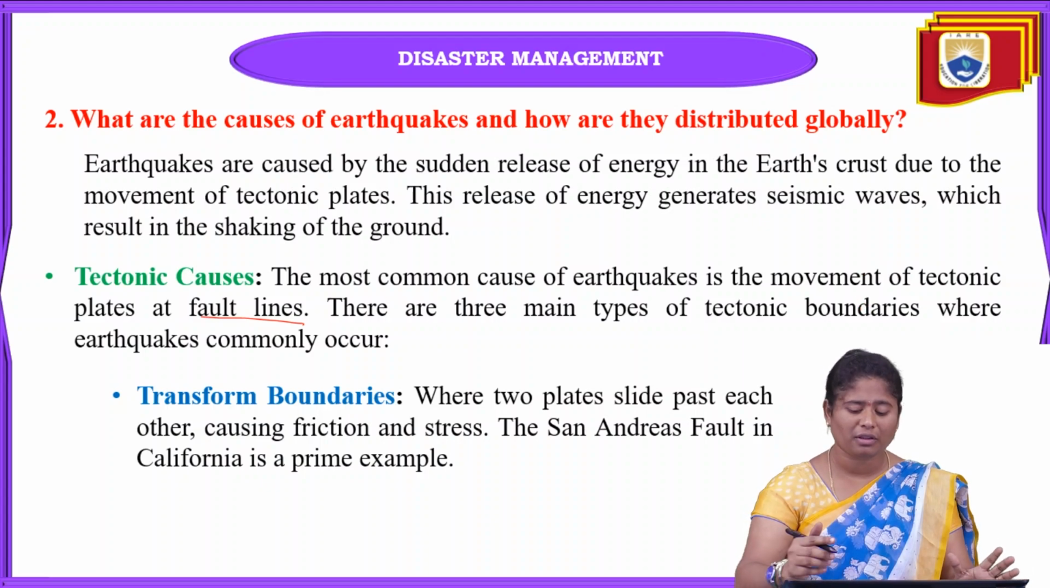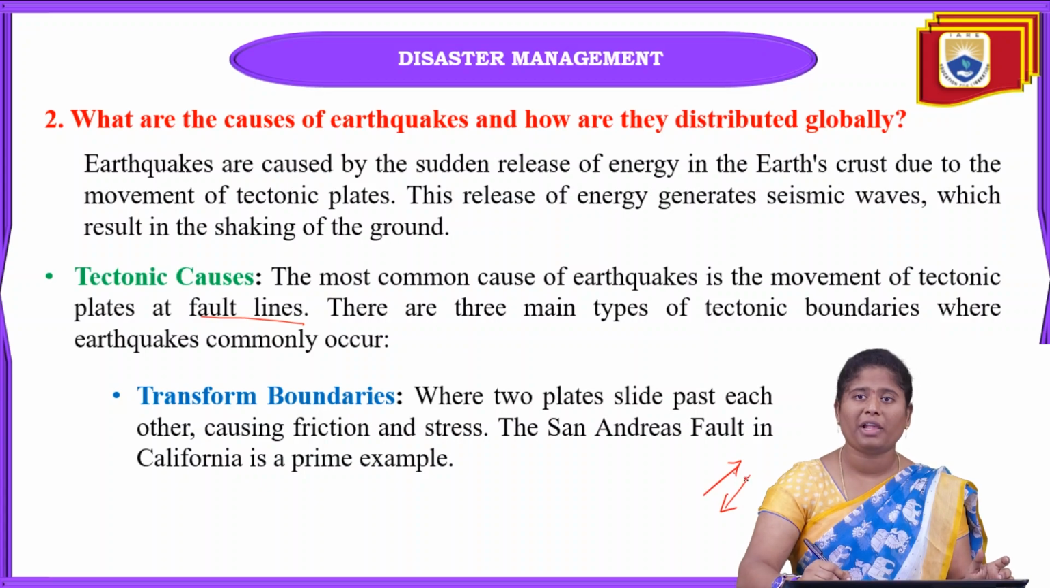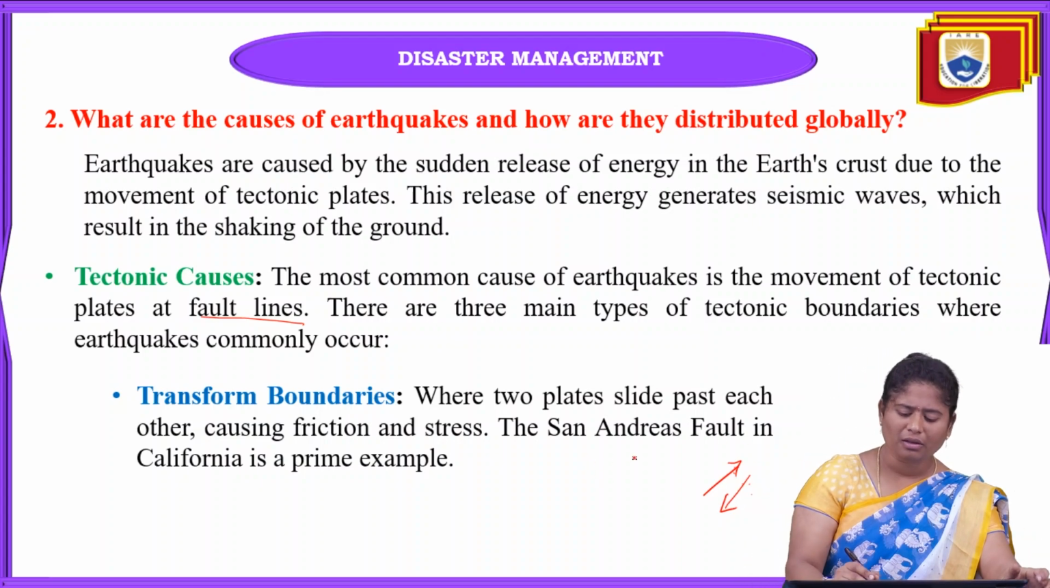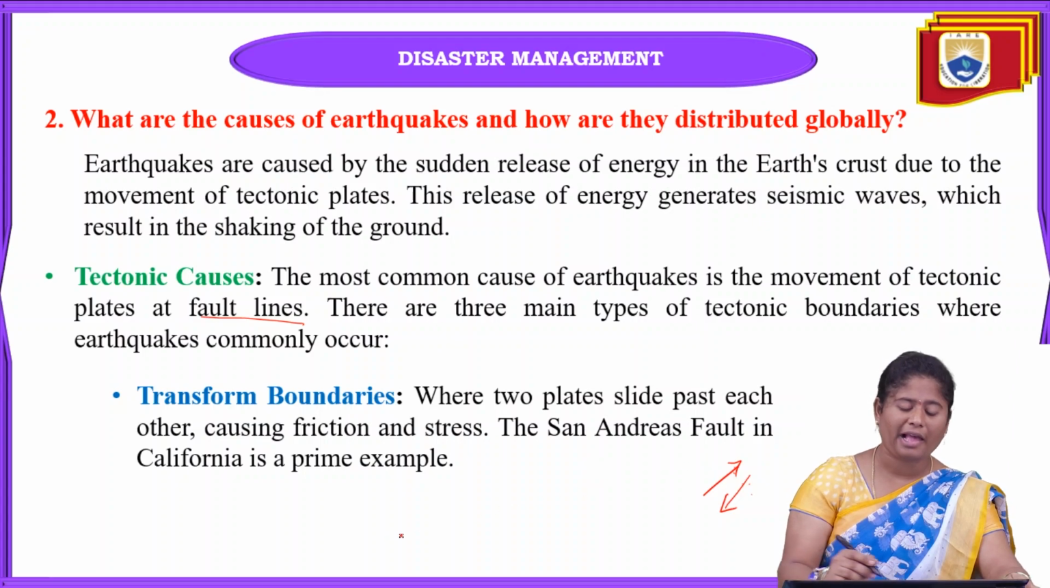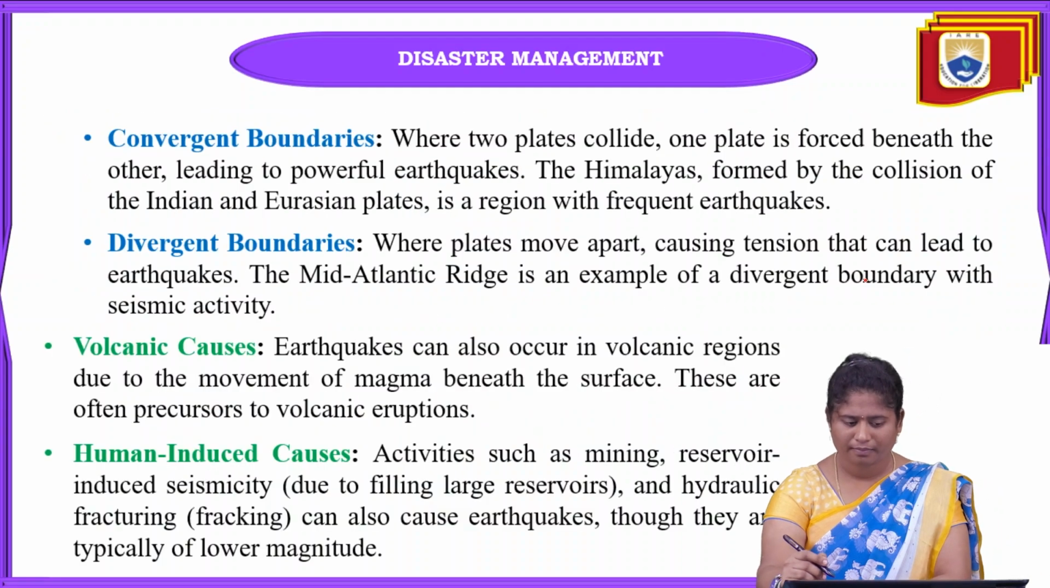Due to this sliding, if these are the two plates, the two plates sliding against each other also cause them stress and friction towards the earth's crust. The best example of these transform boundaries is the San Andreas Fault in California. It is one of the best examples that comes under transform boundaries.